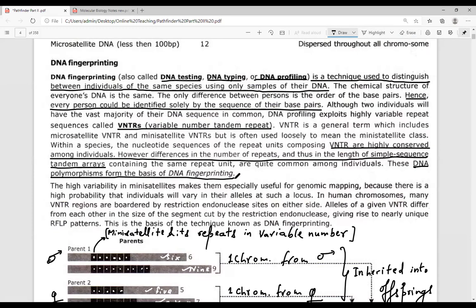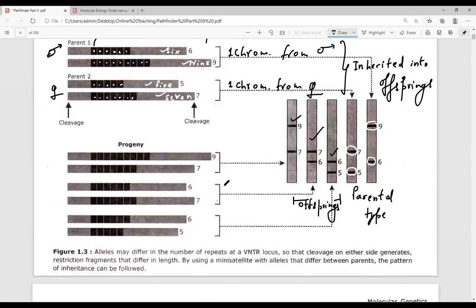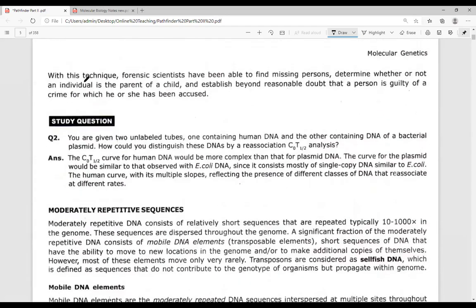Now, DNA fingerprinting has been widely used in forensic sciences. It has been used extensively to solve paternity cases. With this technique, forensic scientists have been able to find missing persons, determine whether or not an individual is the parent of a child, and establish beyond reasonable doubt whether a person is guilty of a particular crime or not.